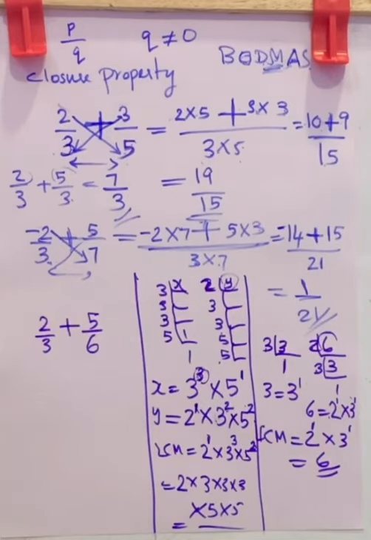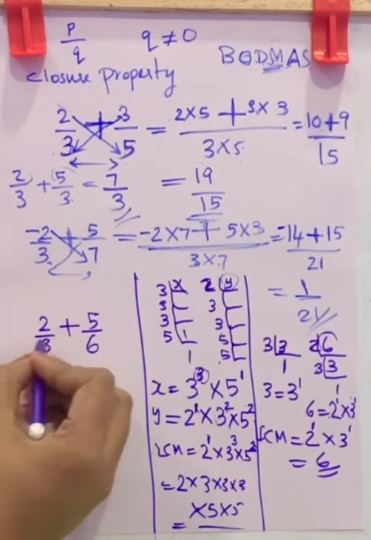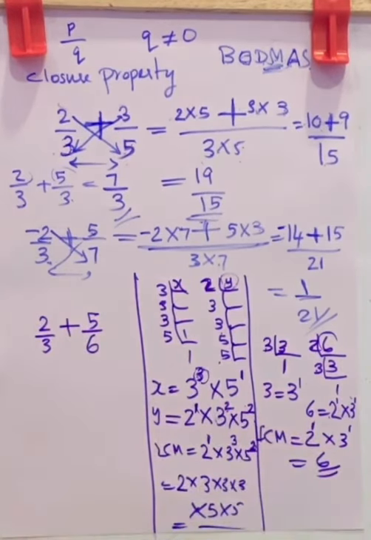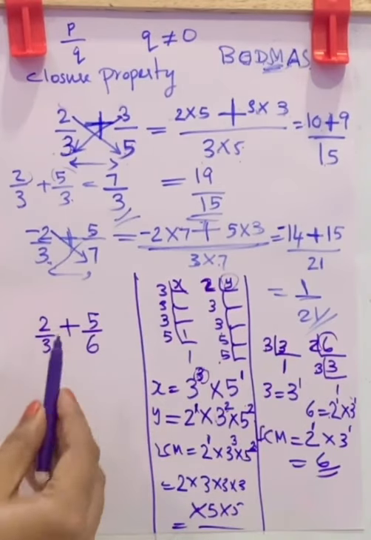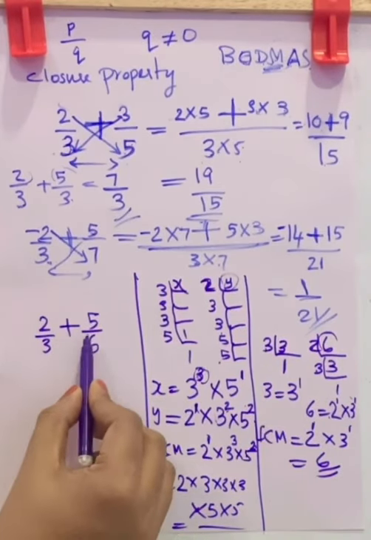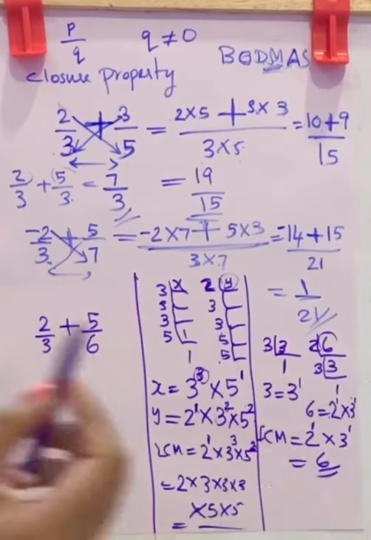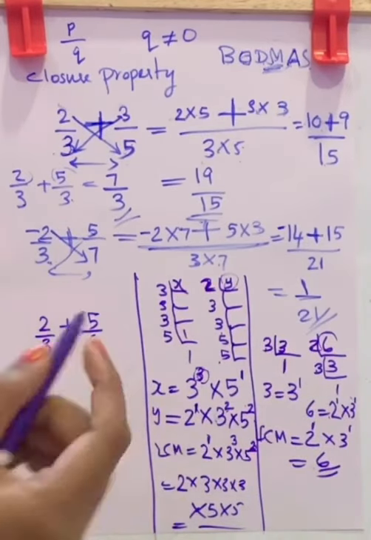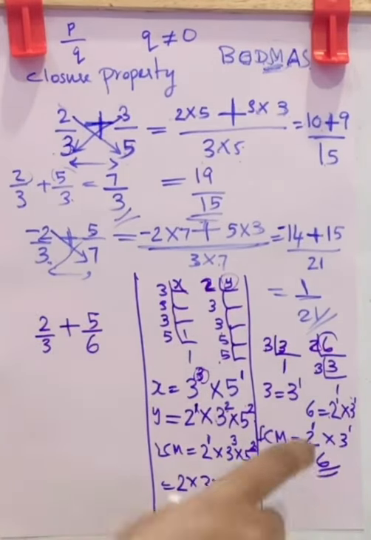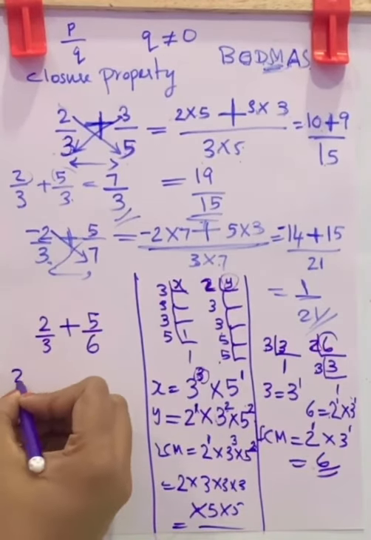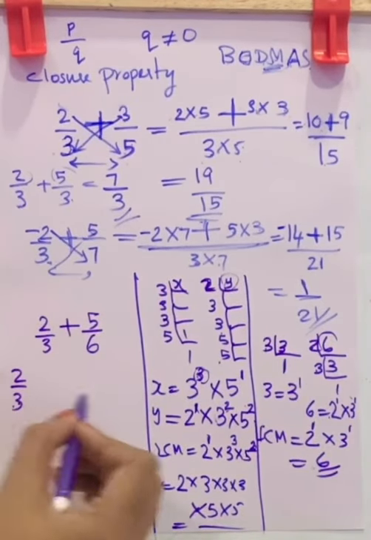Now next is to make the denominator to this LCM. If a question is given like this, first you will take these two denominators and find the LCM. Then you want to make each denominator to this LCM. This is 2 by 3. This 3 you should make it as 6.